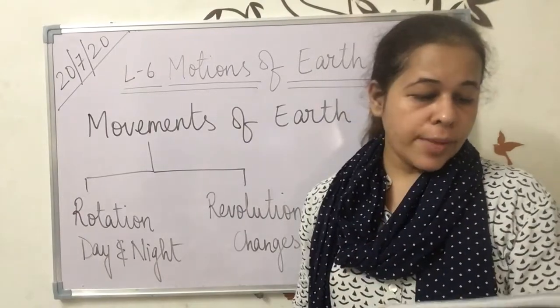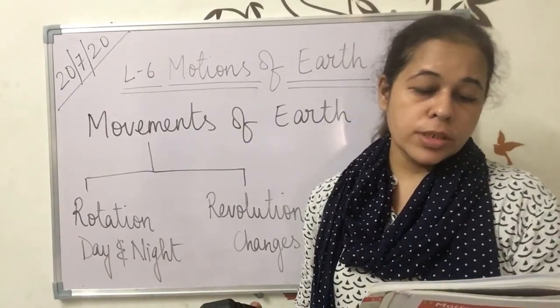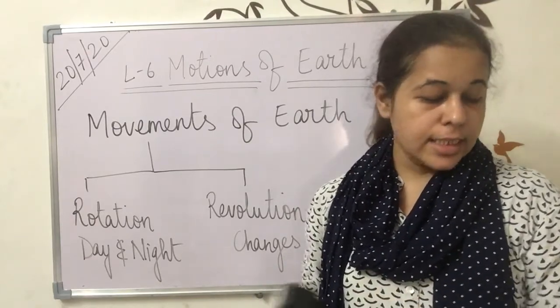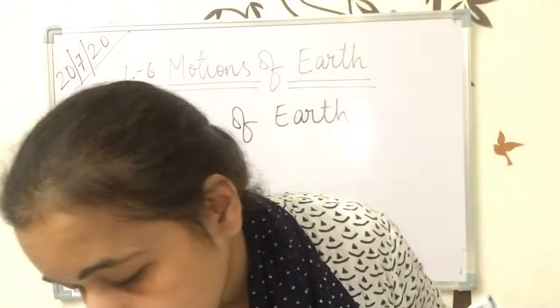So what happened? Just like the top and the globe, the earth too spins on an imaginary vertical line called the axis. You can see it here. I will draw it also. Wait.